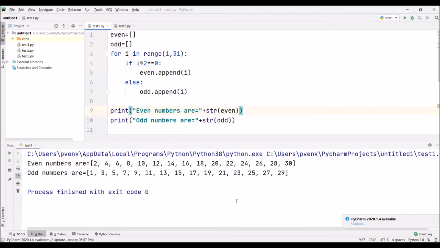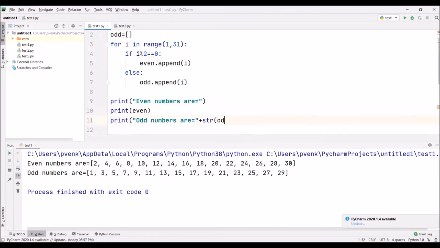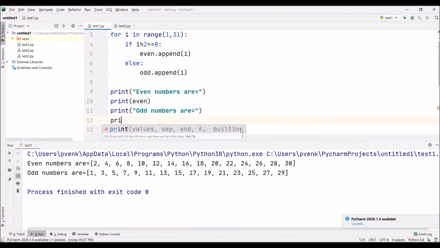If you are thinking this appears a little bit complex, we can split this. We can simply write the even numbers are, and in the next line we can print the values in even, and similarly we can write the odd numbers are. In the next line we can print odd, but this will increase the code by 2 lines.